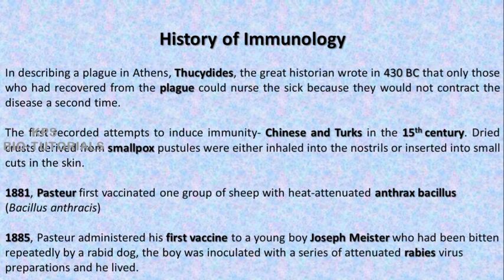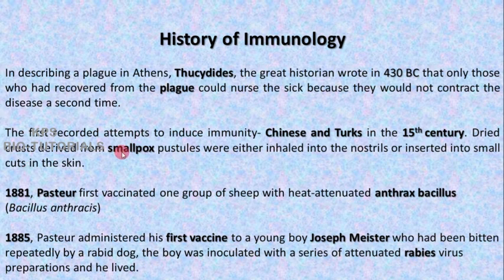Thereby that person will get immunity against smallpox. This was a crude form of vaccine developed in the 15th century.